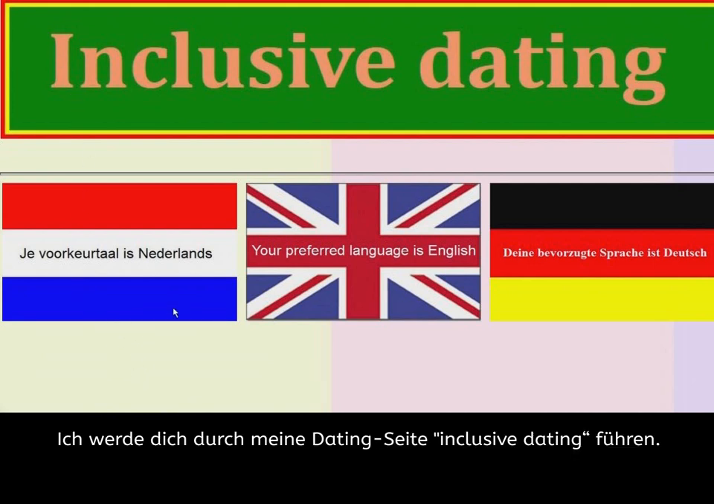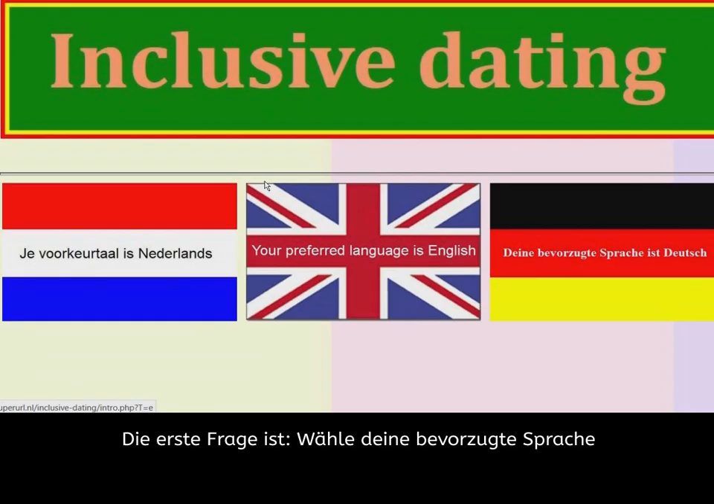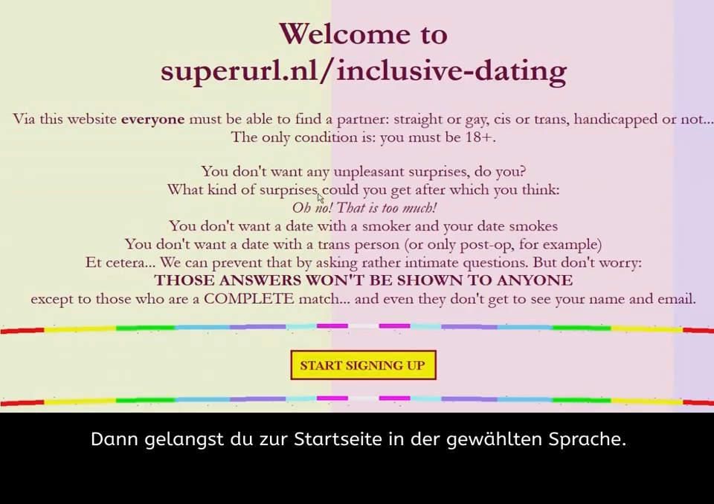Hello, I'm going to guide you through my dating site Inclusive Dating. The first question you get is select your preferred language: Dutch, English or German. Then you get to the start page in the language you selected.